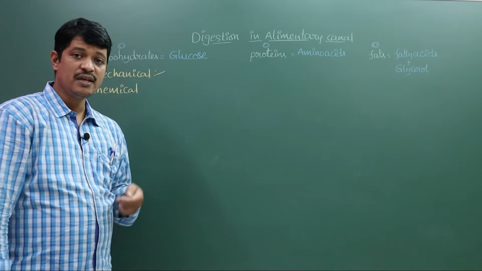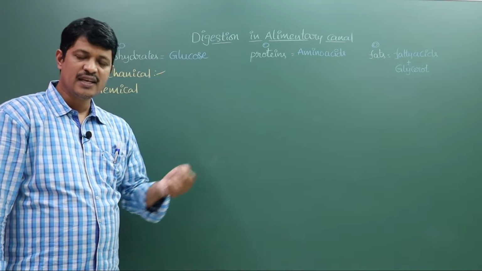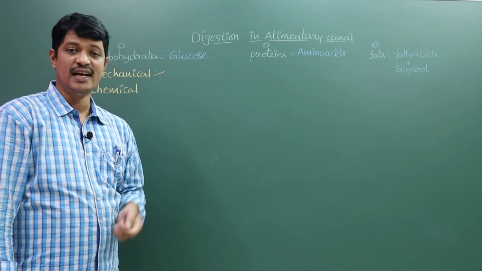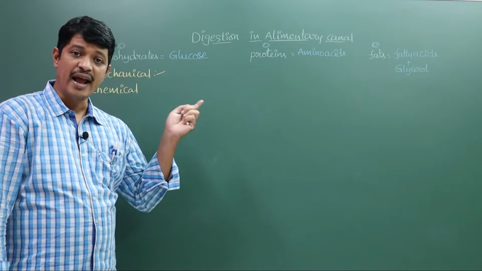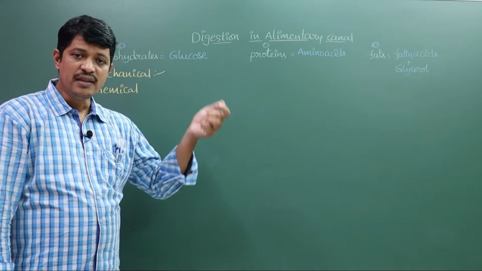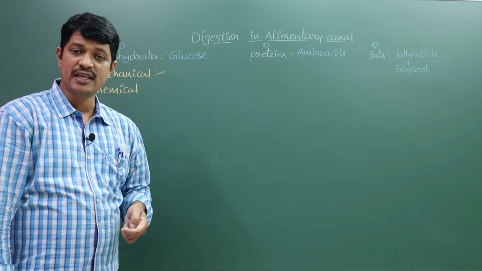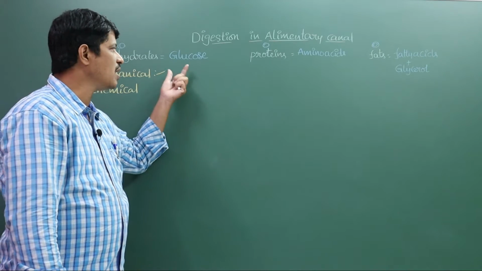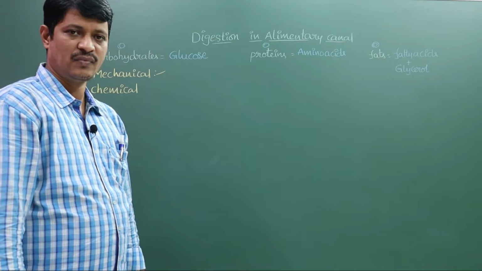Now in our body we have several digestive glands: salivary glands, gastric glands, intestinal glands, and accessory glands, the pancreas and liver. All these release some chemical substances into the alimentary canal for the conversion of complex materials into simple materials.